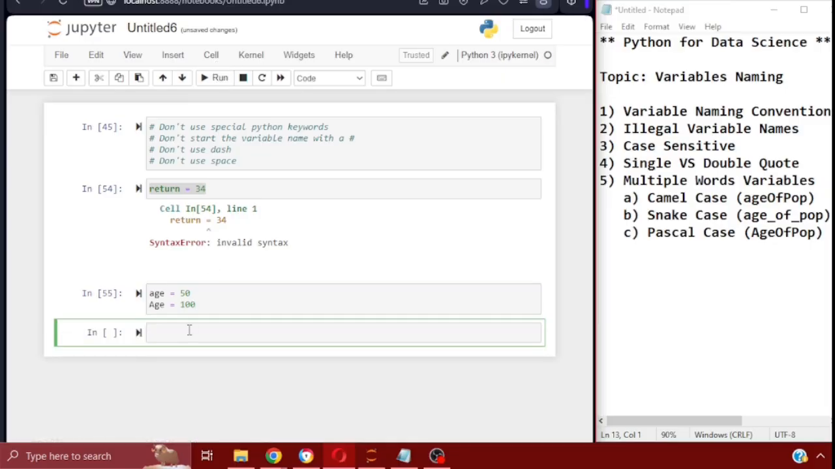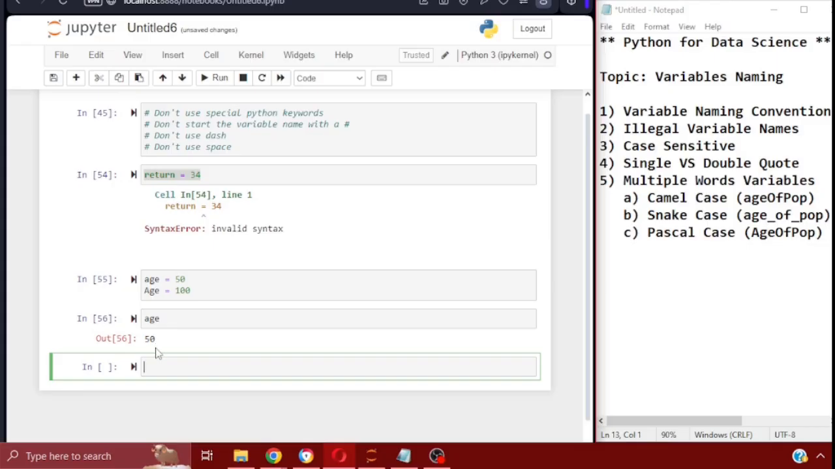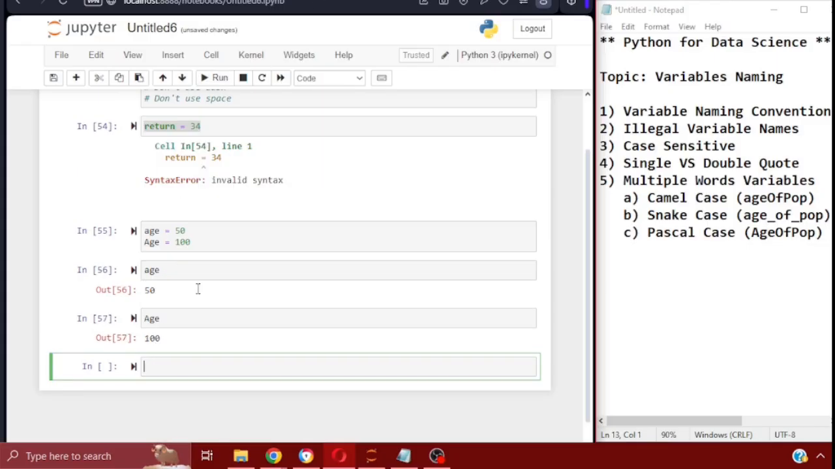So when I run these two and call in age, you're going to see that the result is going to be 50. And when I call in Age with a capital letter, the result is going to be 100. So that, again, shows that Python is case sensitive. Make sure that you keep that in mind while composing your variable.